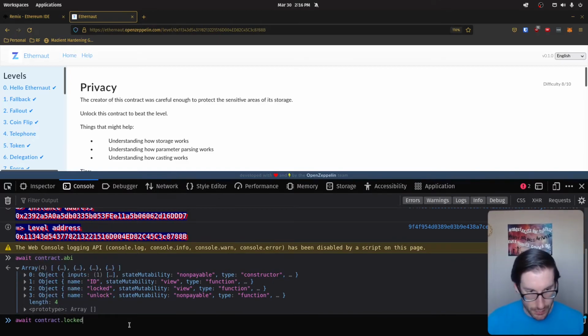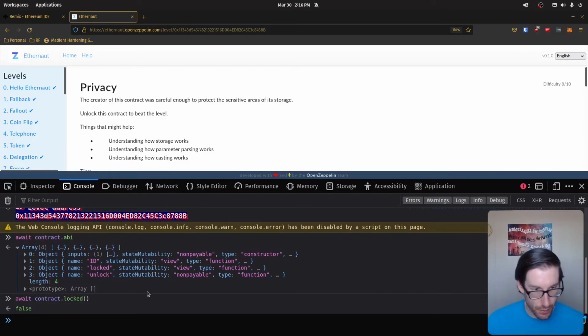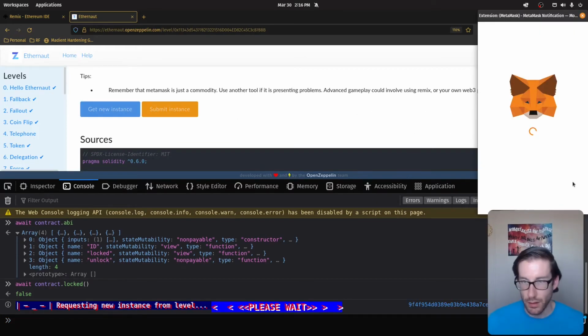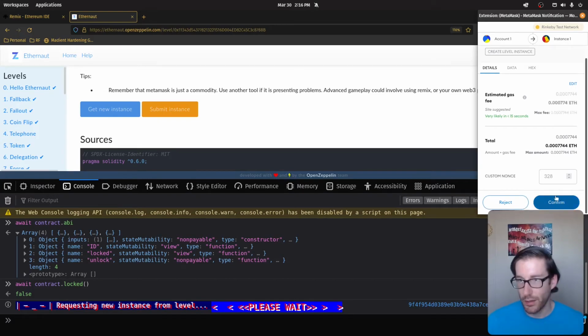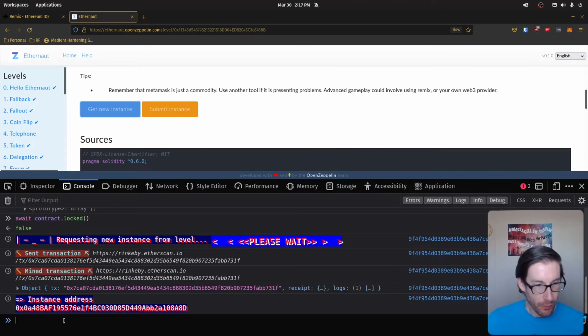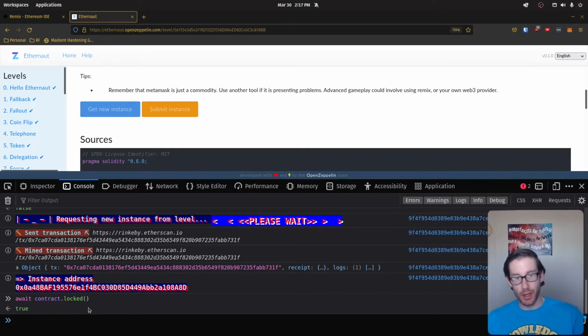and we check to see if it's locked, we can see that it's false. It's false because I think I already solved this. So, internet, wait a second. I'm going to get a new instance and we're going to prove that I can solve this to the world. Okay, so we have our new instance, and if we run this again, we can see that it's true. Okay, this is what it would look like with you once you start. It'll say it's locked and you need to unlock it so you can gain access.